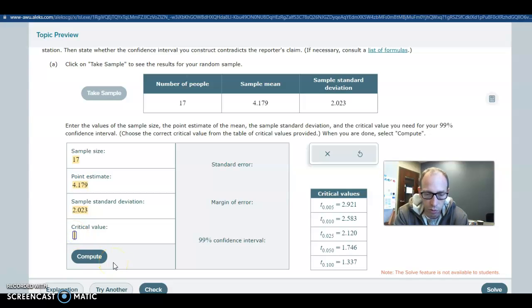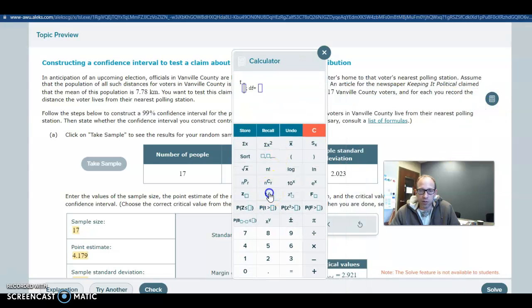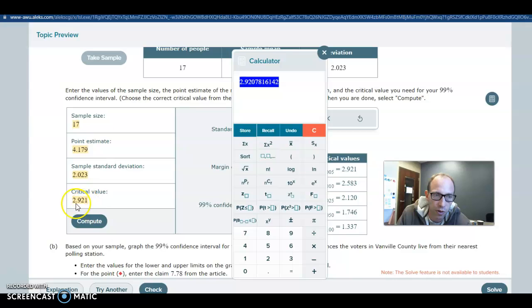So that's 2.921. You could also type that in. If they didn't give you those tables, you could just type in 0.005. And then degrees of freedom, we'll look at it in a different problem, but it's just one less than the sample size. So that also confirms our 2.921 there.